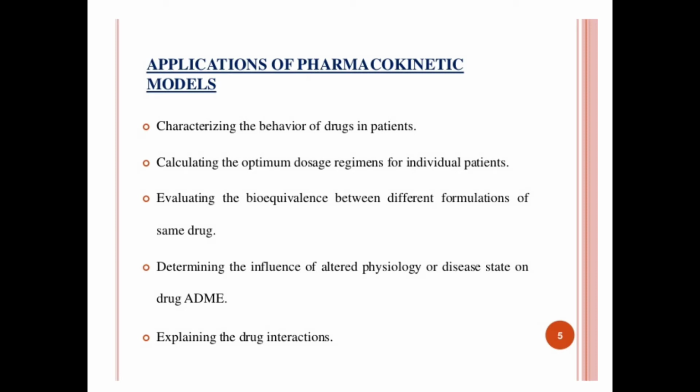Suppose a particular patient should attain a plasma concentration at a specific time, how much drug will be required? So we can set the dosage regimen for individual patients.